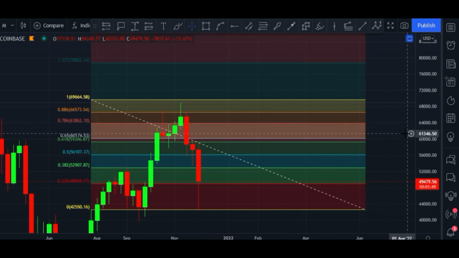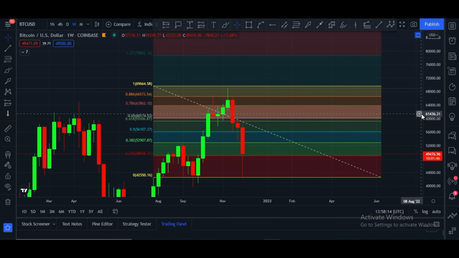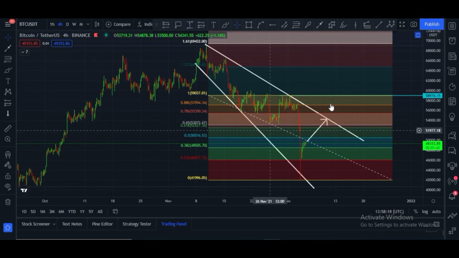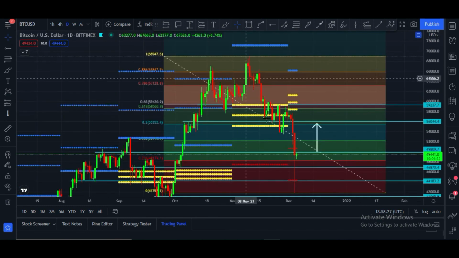These are CPR levels to trade. Note down these levels. This is my technical analysis, guys. In the 4-hour, the next level it has to hit is $50,500, and after that $52,500. In daily, the next level it has to hit is $50,500. After that the next zone is this area, $58,000 according to this monthly CPR. And once it breaks the $50,000 price area according to this Fibonacci level, the next area is this area, the $52,000 price area. This is my technical analysis, guys.